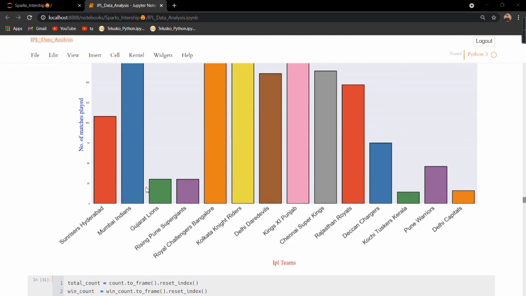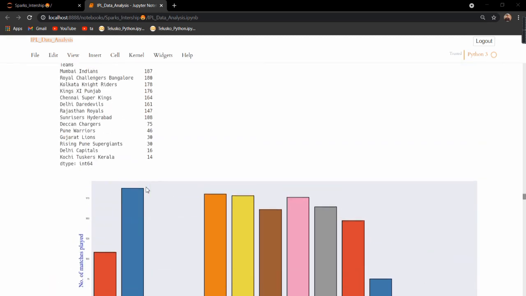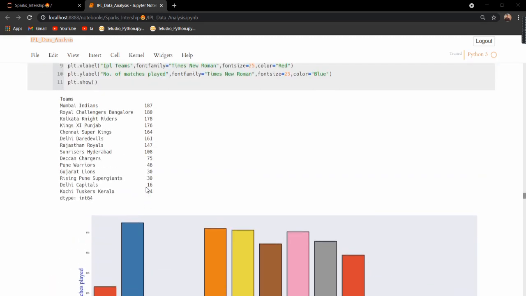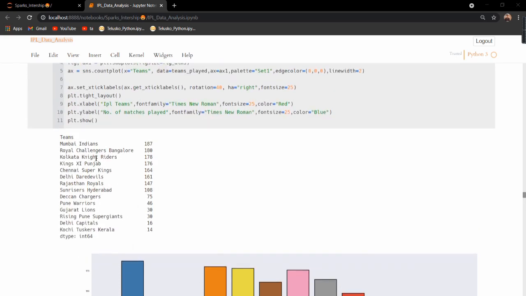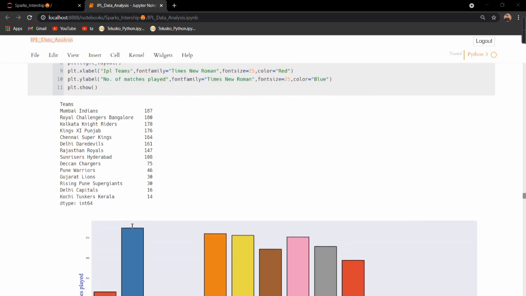This is another count plot depicting the total number of games played. It's not the winning team, but the total number of games played. From 2008 to 2019, Mumbai Indians was the team that played the most matches, 187 matches, followed by Royal Challengers Bangalore with 180 and KKR with 178 games. The least played team was Kochi Tuskers Kerala because they only played 2 seasons, followed by Delhi Capitals. Both those teams had only 2 seasons to play.